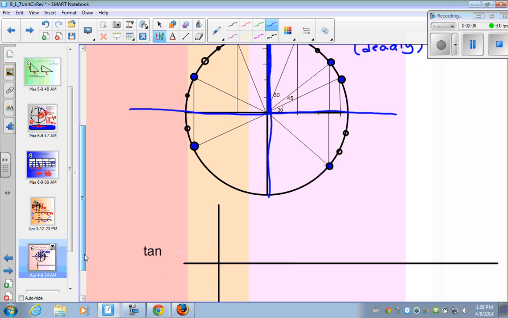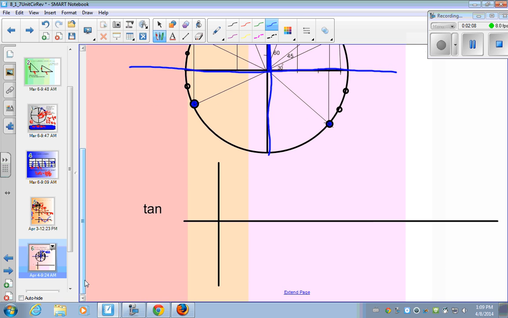So what happens at pi over 2? Oh, let me move those closer. There. What happens at pi over 2 is an asymptote. The graph is never going to cross that, so I'm just going to put in this imaginary dotted line.